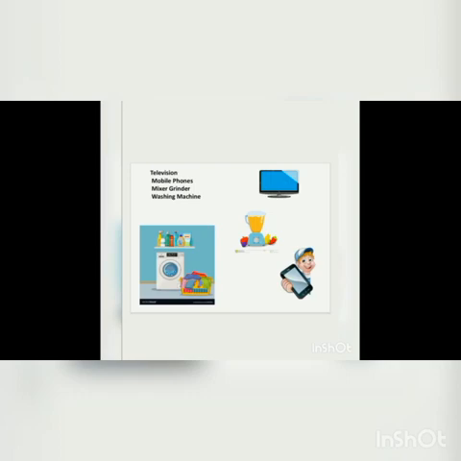Write down the things that I taught you. Television, mobile phones, mixer grinder, washing machine. Now are you clear, my children?